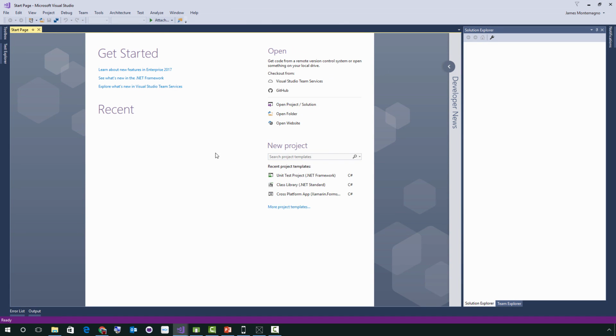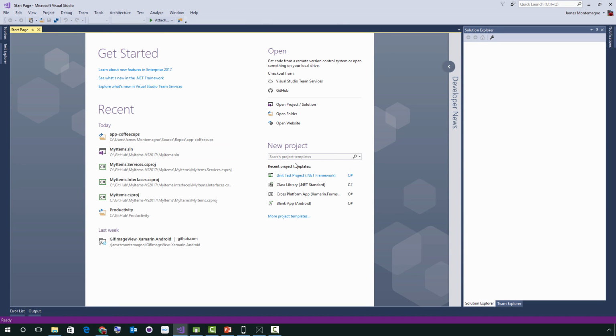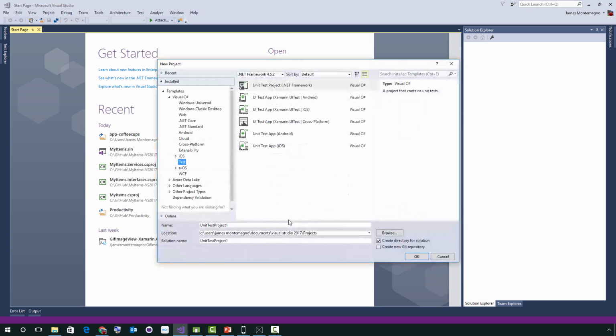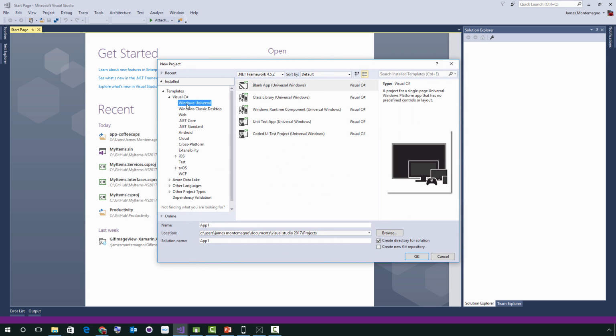Cool. So when I get started, I have a bunch of other projects that I've opened on the left-hand side. What's nice here is that it shows me that in the last week or so, I opened a GitHub project on another machine, so I could actually open it there. Now, when I get started, you can open projects, folders, websites. I just go down here to More Projects. And when I do that, this is going to bring up the brand new, kind of tried and true project dialog, but there are going to be new options here.